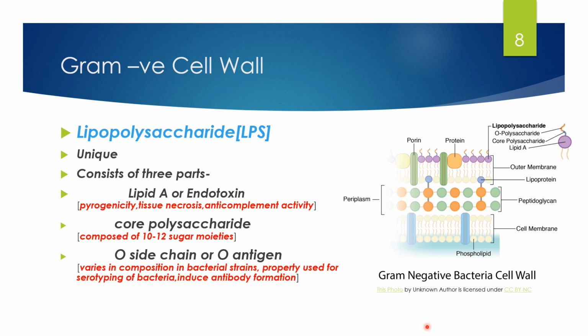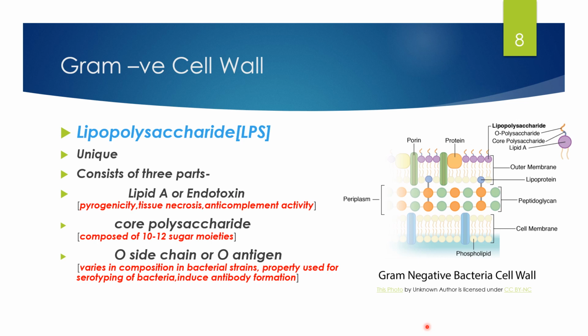Lipid A or endotoxin is unique to bacteria, and it is responsible for generating pyrogenicity, tissue necrosis, anti-complement activity, B cell mitogenicity, and anti-tumor activity.